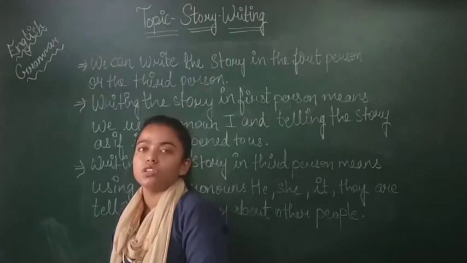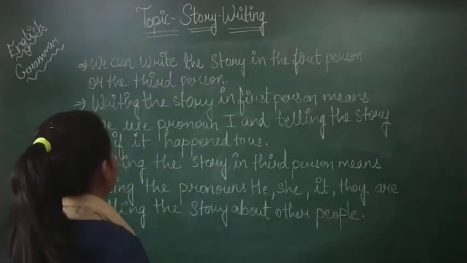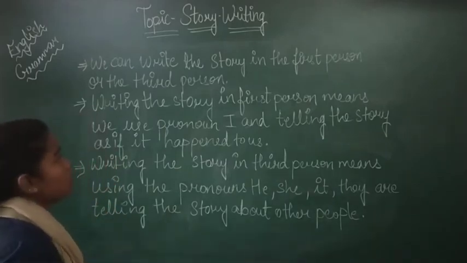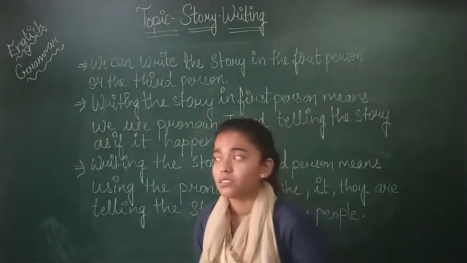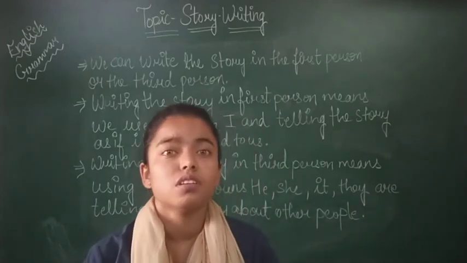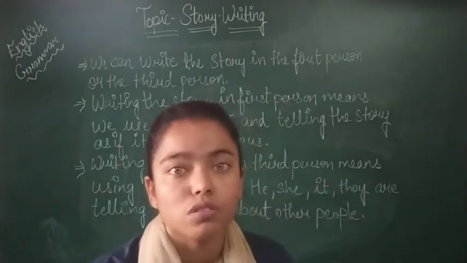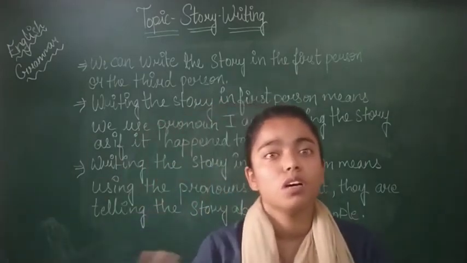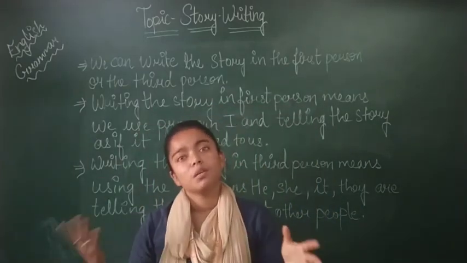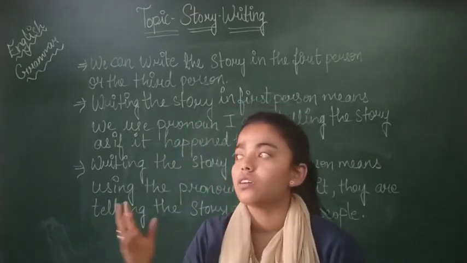So let's see how to write a story and how to make it more attractive. We can write the story in the first person or the third person. First person means a real story, our own story. We can write a story of our own; that is first person. Third person means we are writing about someone else, about other people. That is an imaginary story about someone else.